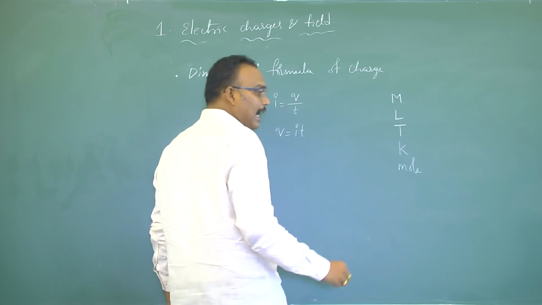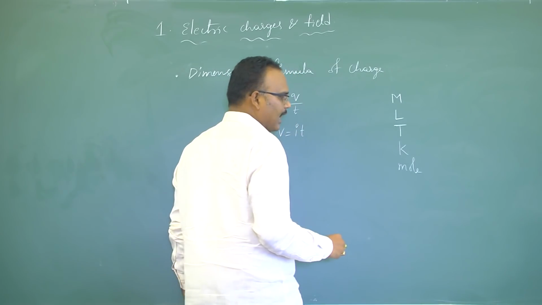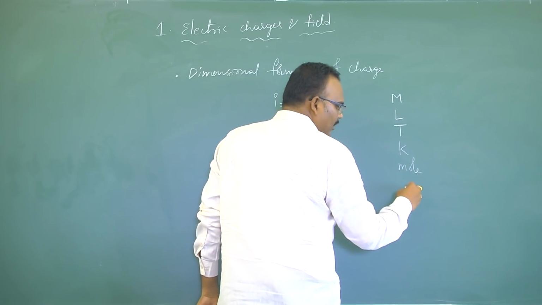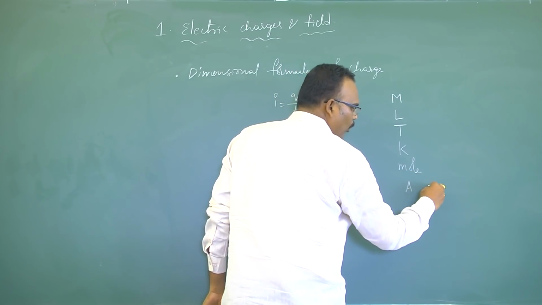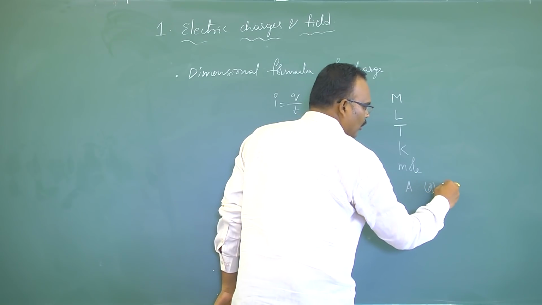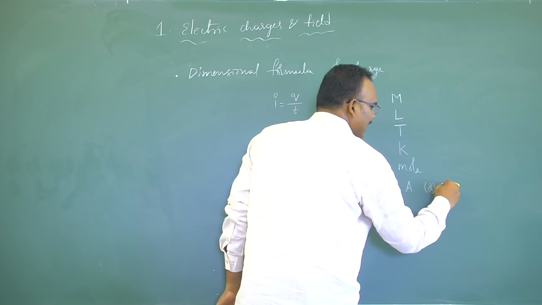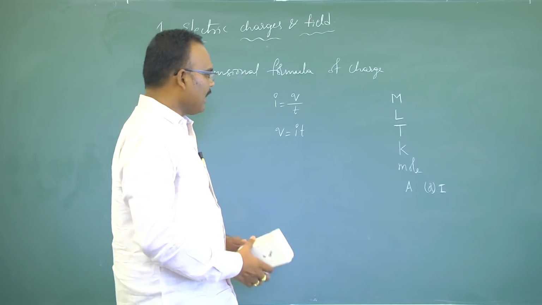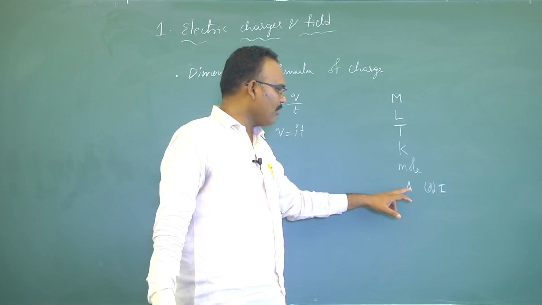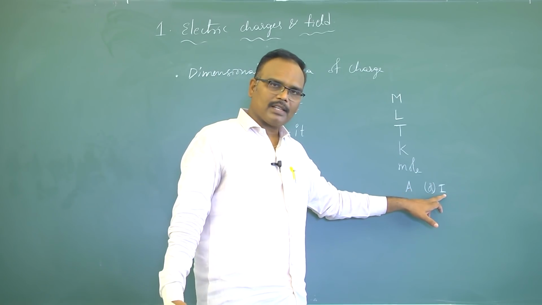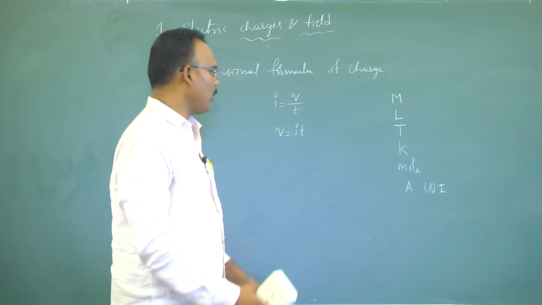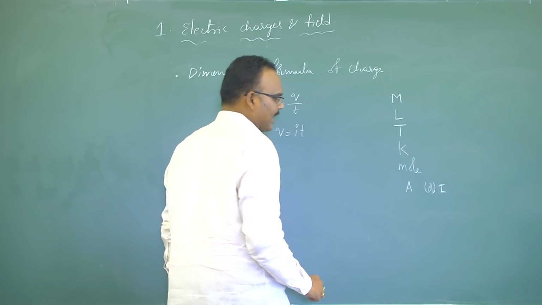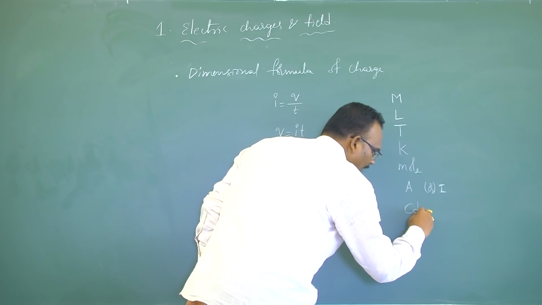The 6th one is electric current, which we can write as ampere or even represent with the letter I. Both are correct. You can represent electric current in the dimensional formula with the letter A, or with I also, there is no problem. And the last fundamental physical quantity is luminous intensity, denoted with the candela, cd.